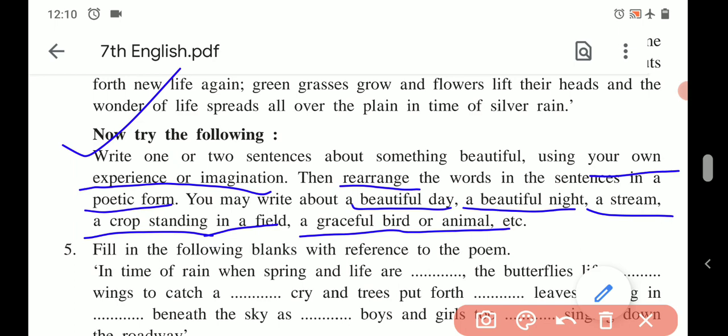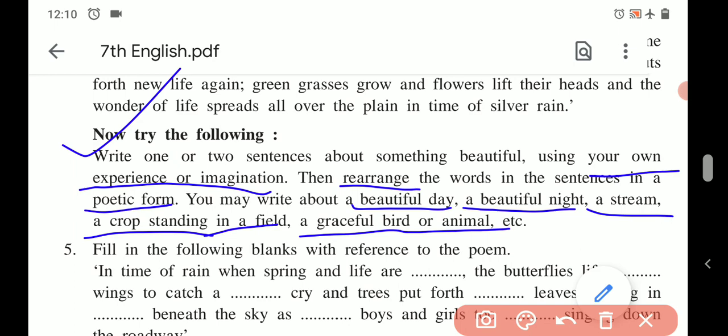Let us start. Each new day begins with the sunrise. The birds cheerfully sings early morning. So these are the two sentences about a new day.